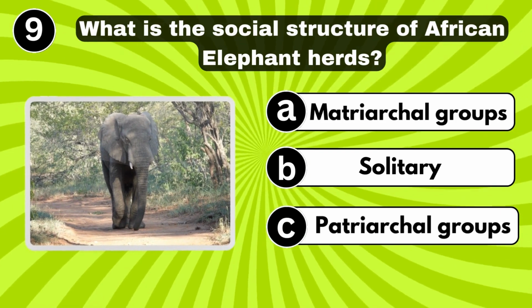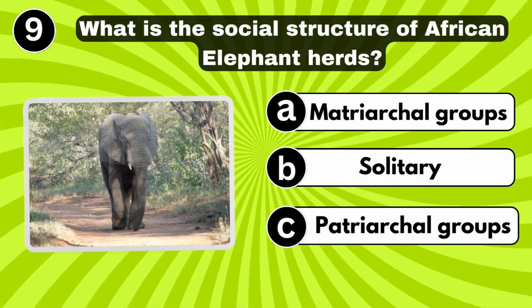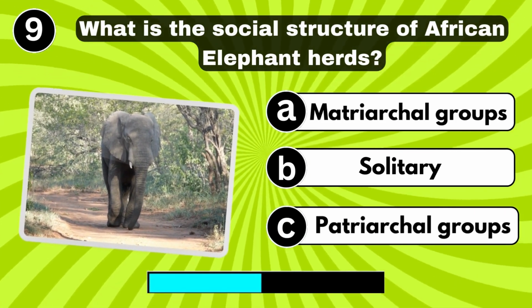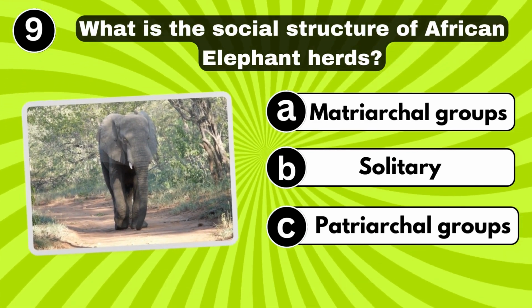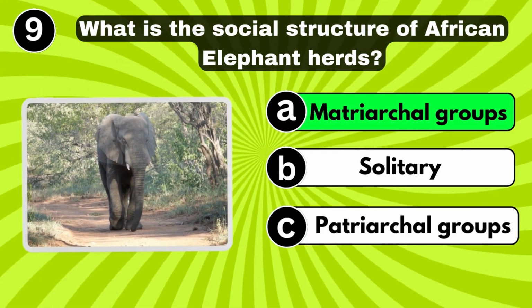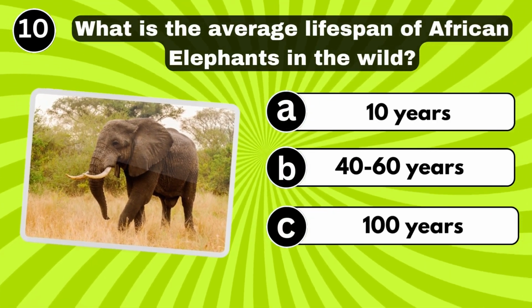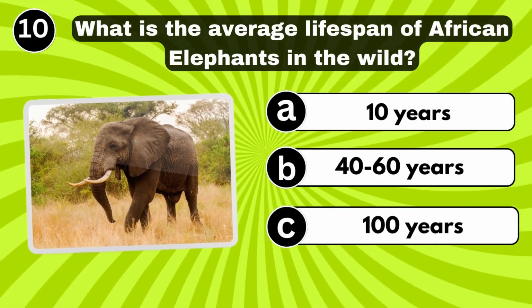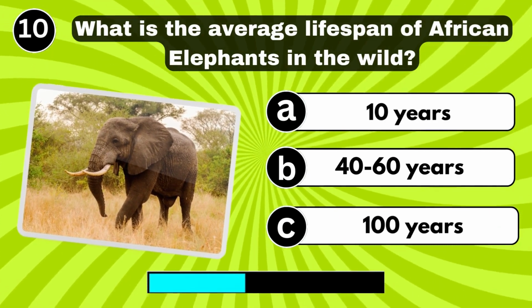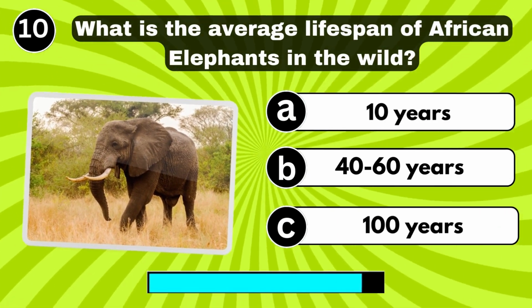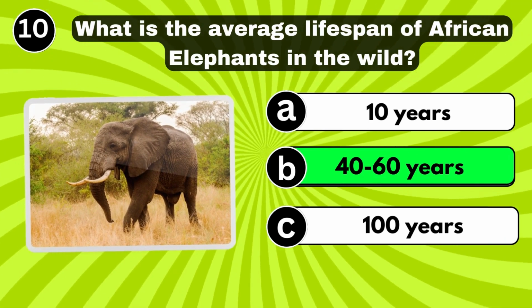What is the social structure of African elephants' herds? Matriarchal groups. What is the average lifespan of African elephants in the wild? 40 to 60 years.